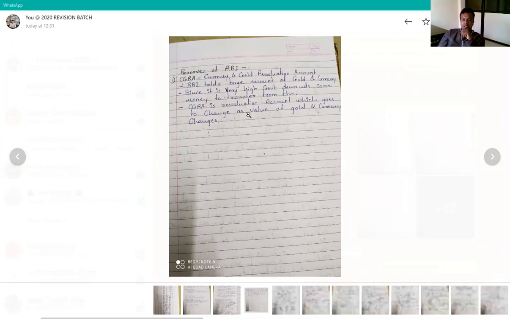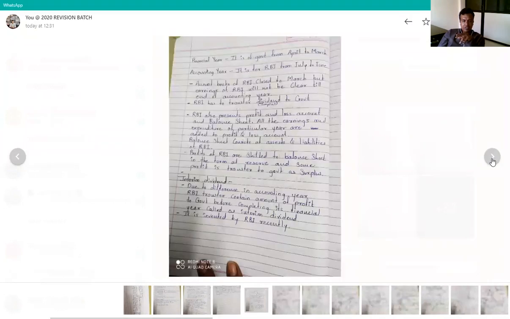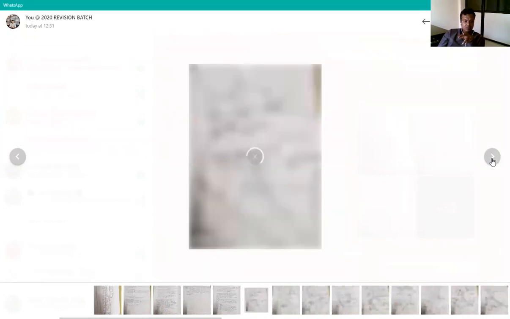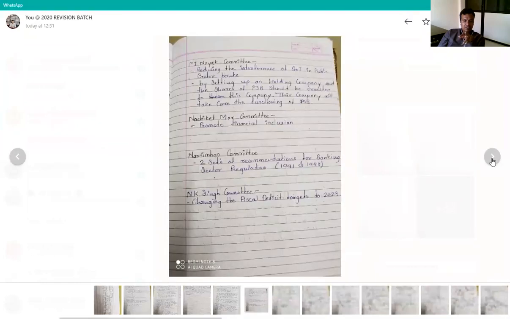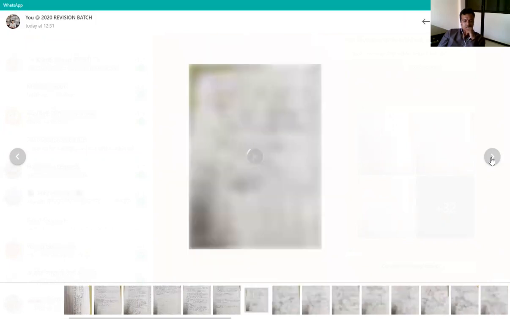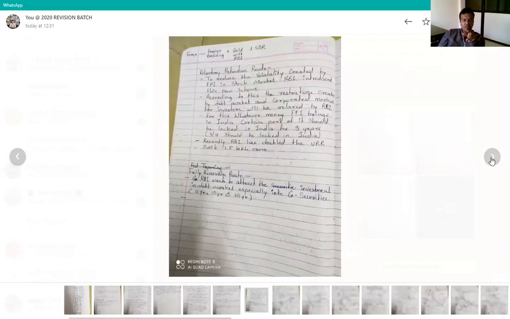CGRA is a revaluation account which changes with the value of gold and currency changes, right? She has also written a few things for the financial year, RBI's recent updates. She has written the names of the committees also, but she has not gone into the details of the provisions of the committee. What that committee is related to is mentioned here only. So if you read this much only, that will help you find the answer.